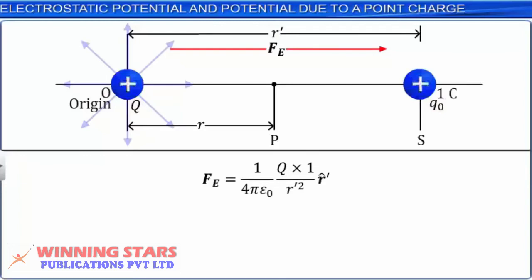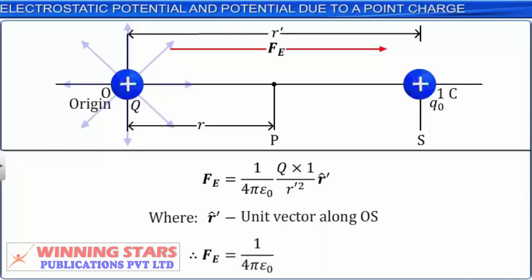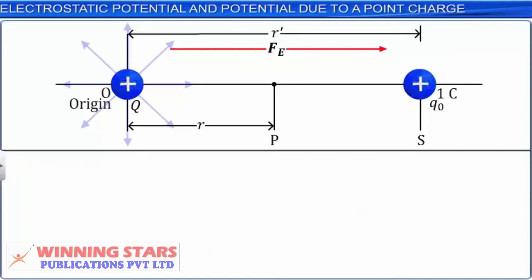Therefore, Fe will be equal to 1 by 4 pi epsilon naught into Q by r' square into r' cap. Let this be equation 1. Now let us move the unit positive charge from S towards P in the electric field by a small distance dr', and let dW be the work done in the process.